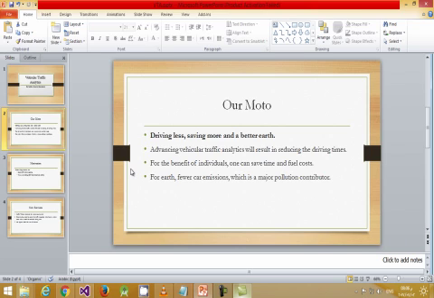It will help drivers pick the right time to finish their driving activities, so that the driver can benefit by saving time and fuel costs. And for Earth, fewer car emissions, a major pollution contributor, can be achieved by reducing driving time.